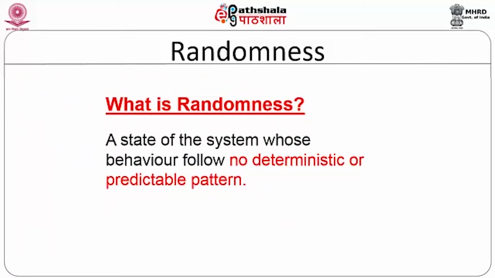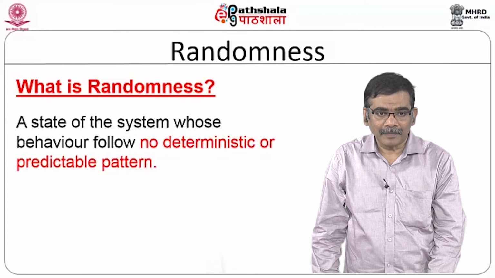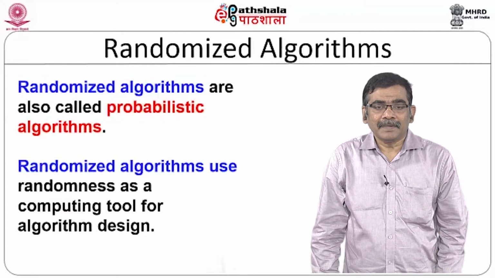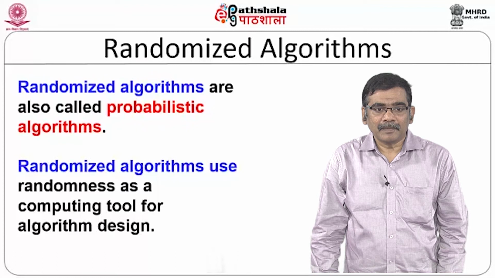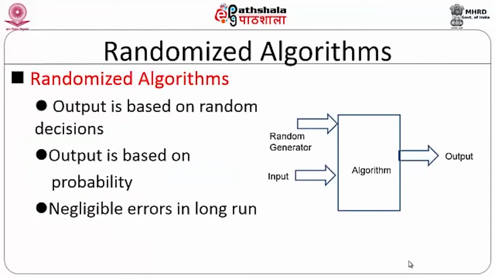Probably in the last module you would have got some sort of an idea about randomness. So, we can recollect that randomness is a behavior which is not deterministic. So, that means it is very difficult to predict this sort of randomness. Randomized algorithms are also called probabilistic algorithms. We had seen in the last module that randomized algorithms use randomness as a computing tool for algorithm design.